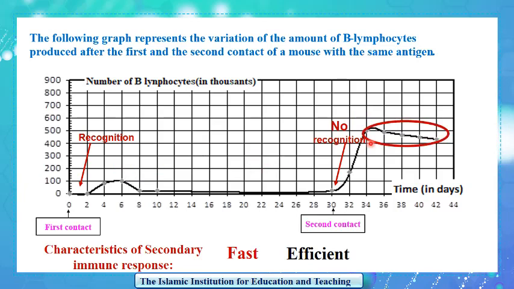Also, we can notice that during the secondary immune response, the B lymphocytes remain for 8 days and they do not disappear as in the case of the primary immune response. Then, the last characteristic of the secondary immune response is that it is durable or long-lasting.